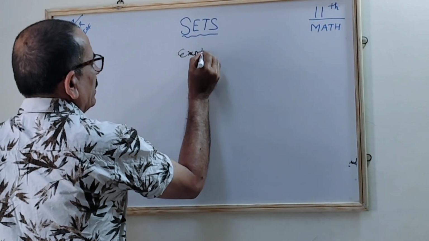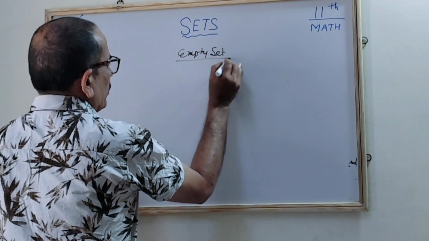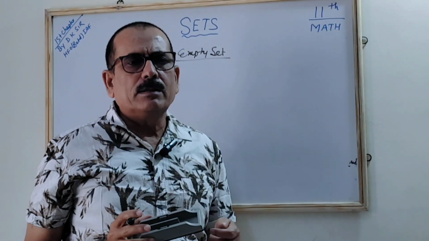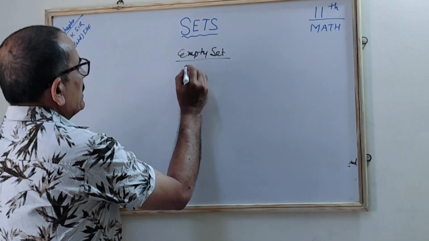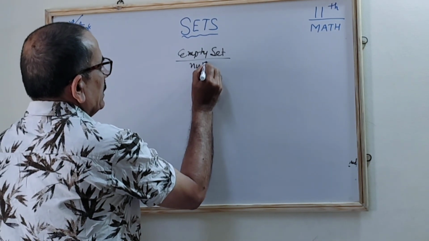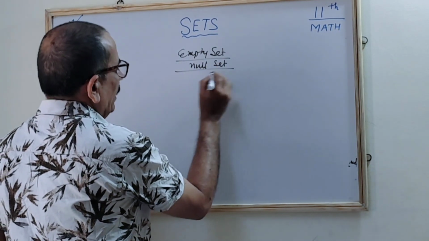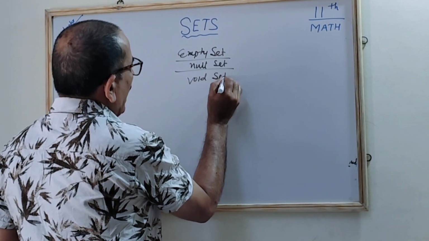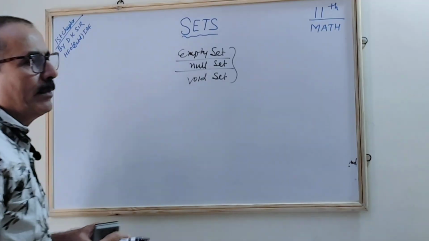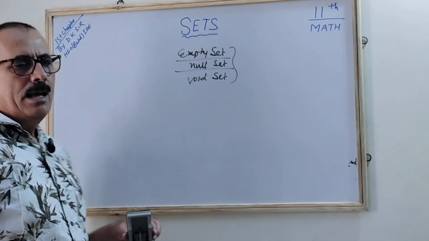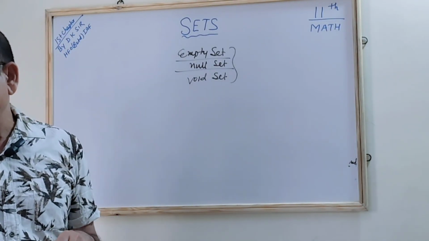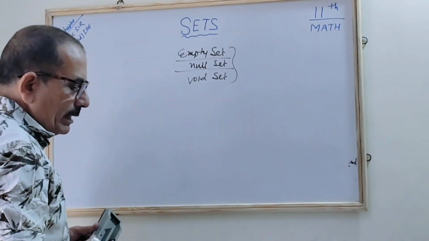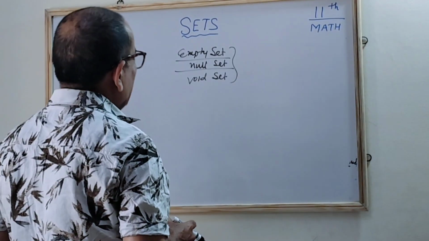Empty set. The empty set, or the void set. This empty set can be called the null set. It can be called the void set. What is that? The void set. These all are same. Correct? The empty set, null set, and the void set. All these sets are similar. It is only one set having three names.